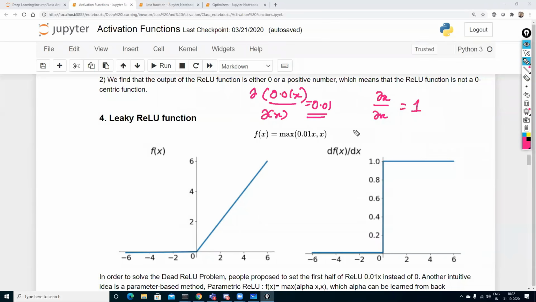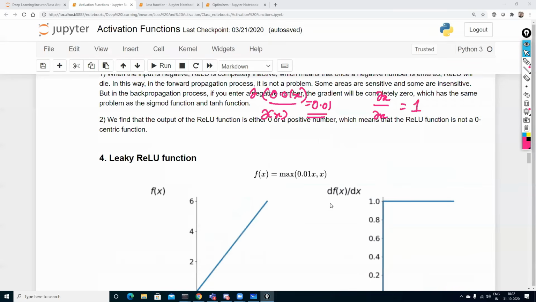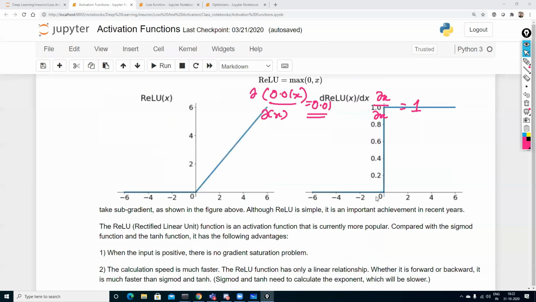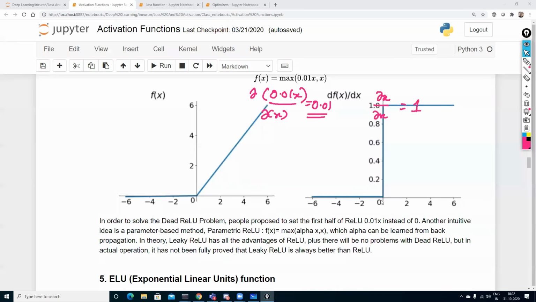So instead of having a smaller, lighter value on the top of that line. See, initially, if I just go on the top, my derivative over here was exactly 0. But in order to solve the dying ReLU problem, now instead of 0, it is showing us 0.01. So this value that you see from the y-axis is getting combined over here, and this is my value as 0.01.